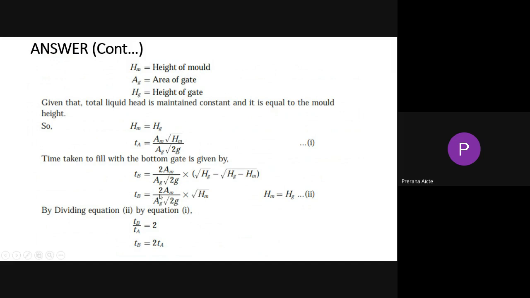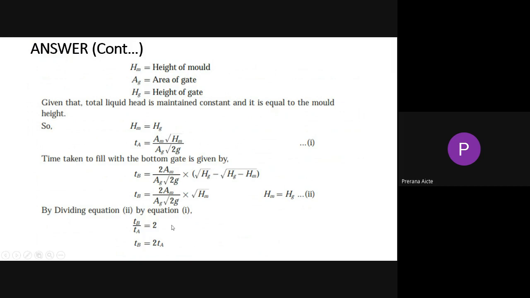So here TB equals 2 into Am area of the mold gate, AG area of the gate, into 2g into HM. Now by dividing equation 2 by equation 1, TB by TA, everything will get cancelled except the value 2. So TB equals 2 into TA. Biologically it is easy to understand, but by means of the derivation we can prove that. TB, the time taken through the B point, is equal to 2 into the time taken for the A point.